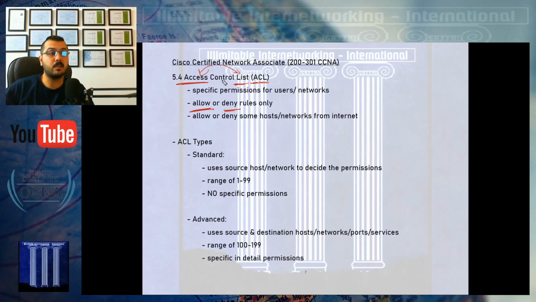So it's specific permissions for users or networks. Maybe we can deny the entire network of the accountants from being able to reach the entire network of the HR department. Maybe I have 20 employees in accounting and 10 employees in HR, and I just want both of them to be completely unable to communicate together.